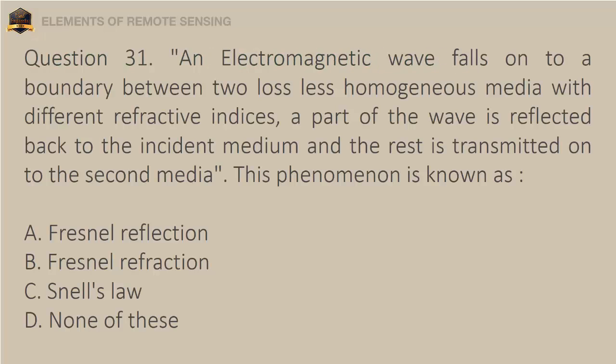Question 31. An electromagnetic wave falls onto a boundary between two lossless homogeneous media with different refractive indices. A part of the wave is reflected back to the incident medium and the rest is transmitted onto the second media. This phenomenon is known as A. Fresnel reflection, B. Fresnel refraction, C. Snell's law, D. None of these. The correct answer is option B, atmospheric window.